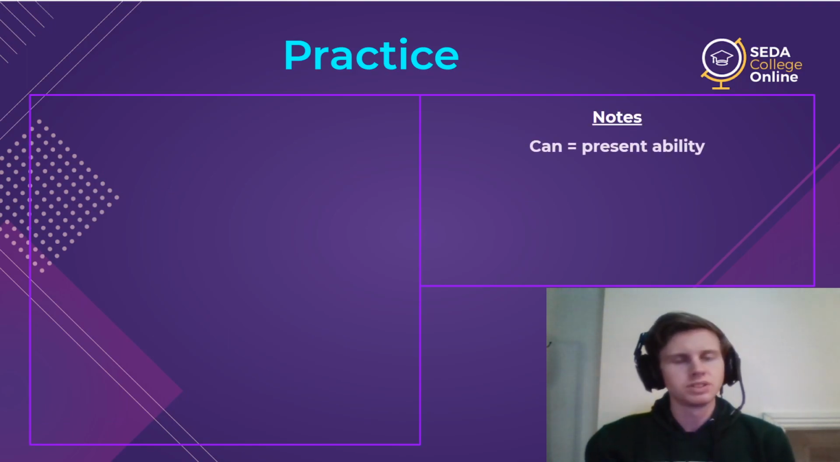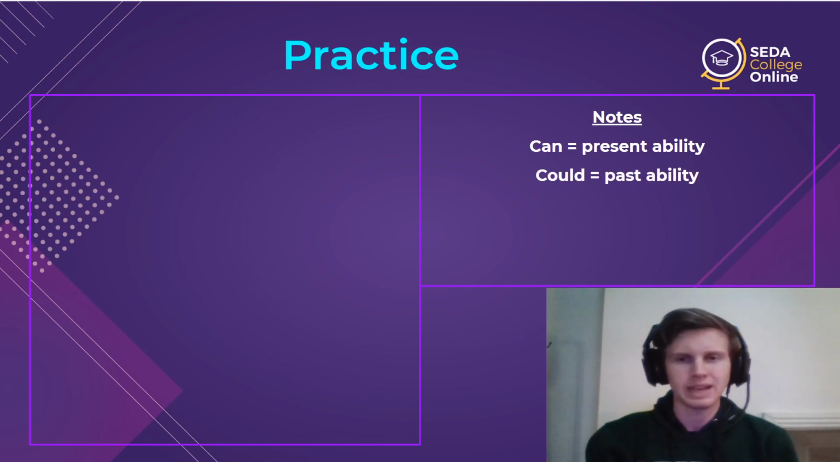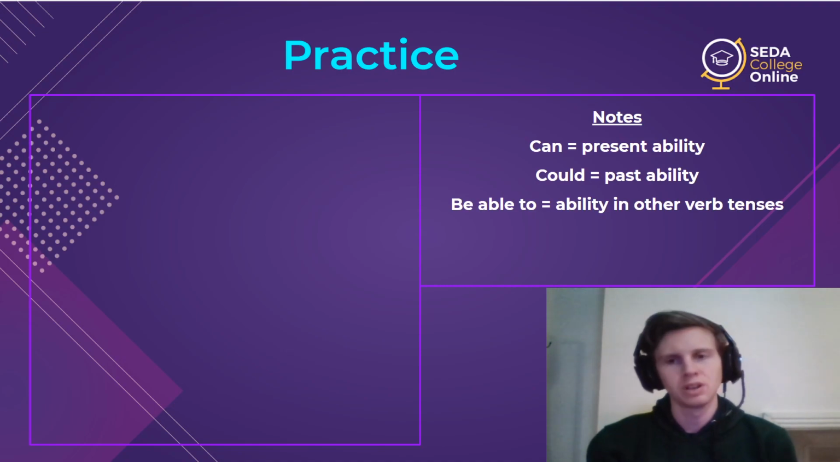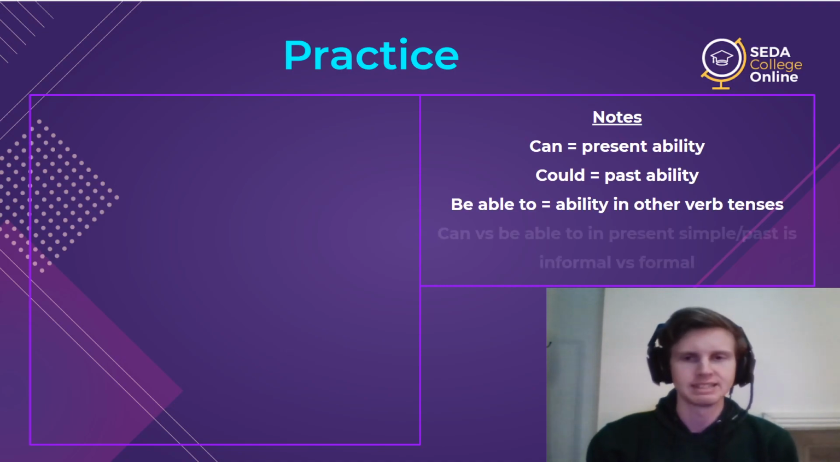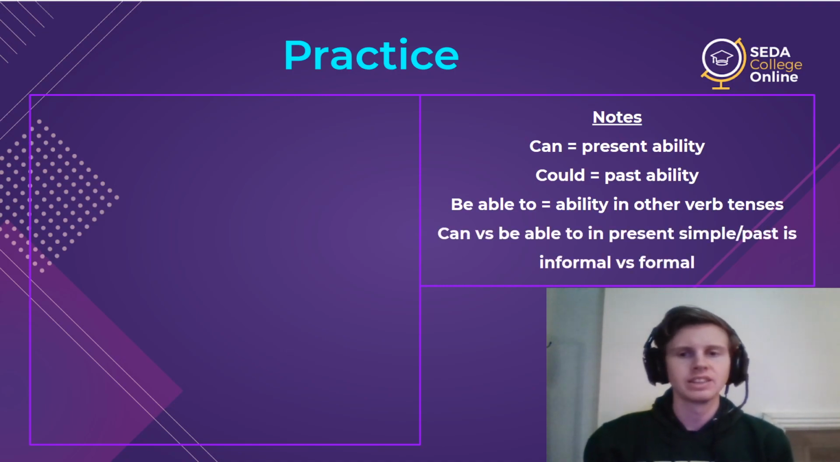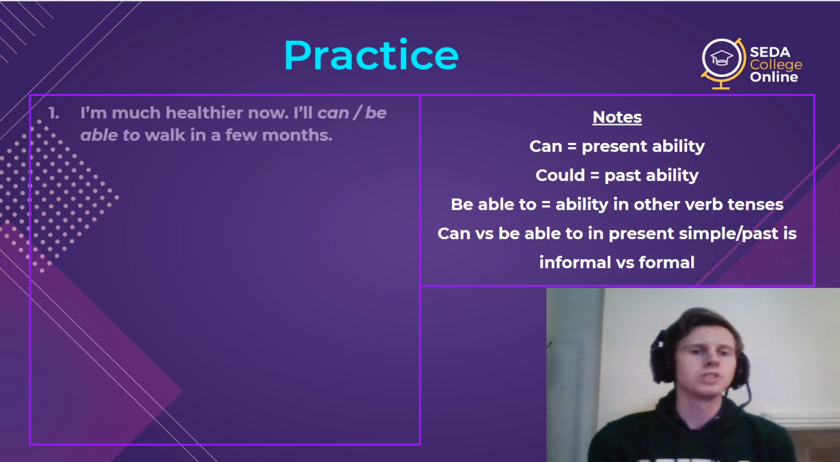So notes, just to help you remember: can, present ability; could, past ability; be able to, ability for other verb tenses. And then the only difference for can and be able to in the present simple and past is formal and informal difference. Otherwise, they're equal. So how this will work.